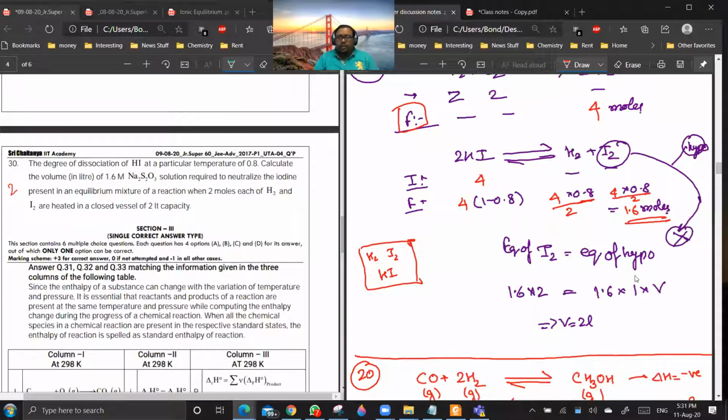Are you getting my point? So you have 1.6 into 2, because n factor of I2 is 2 and moles of I2 is 1.6. It will be equal to molarity, which is 1.6 molar for Na2S2O3 into n factor is 1 into volume V. Getting my point? The answer should be V will be equal to 2 liters. Are you clear?